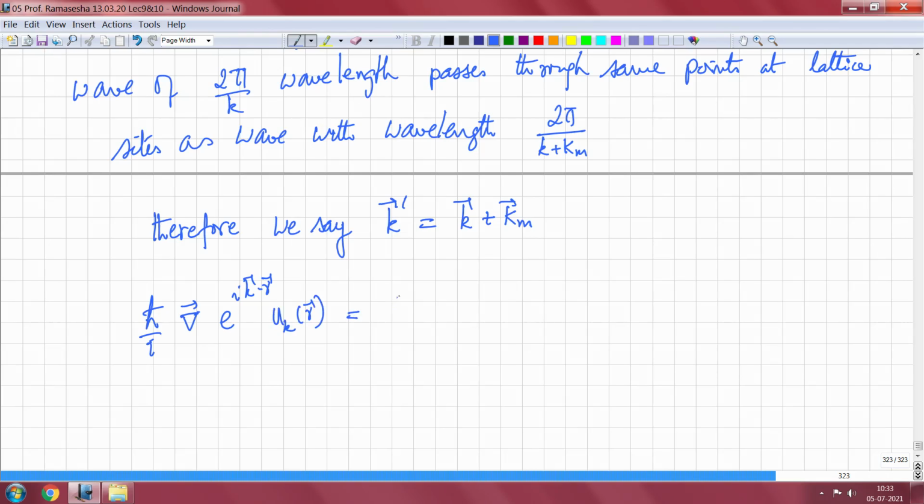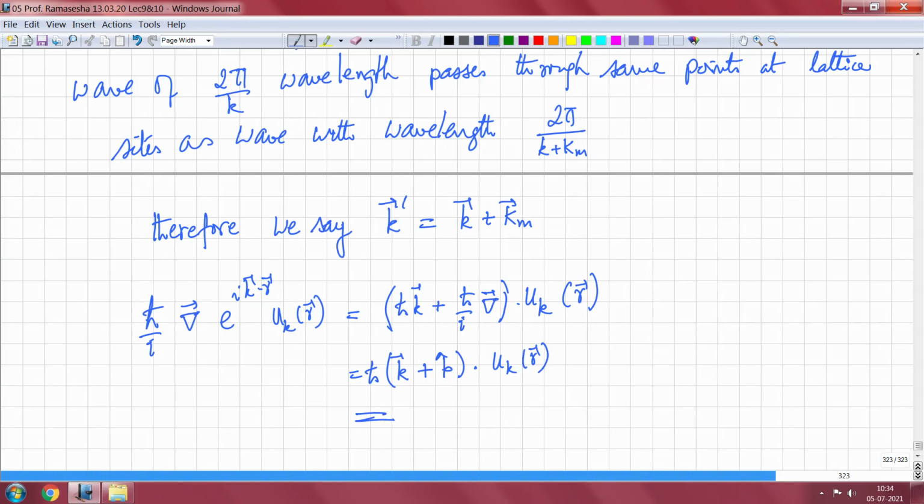This gives me h cross k plus h cross over i del operating upon u_nk, or I don't need the band index, so I'll just write the ordinary u_k of r. That is equal to h cross k plus p operating on u_k of r, and this is the one that gives rise to the k dot p perturbation theory that we discussed before.